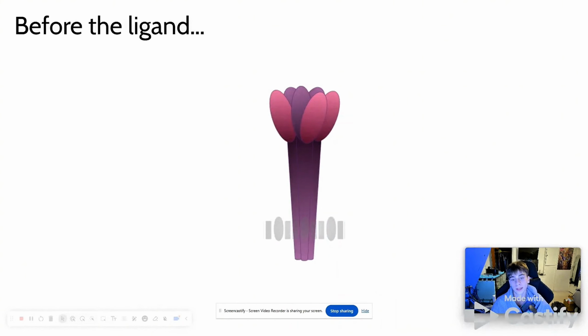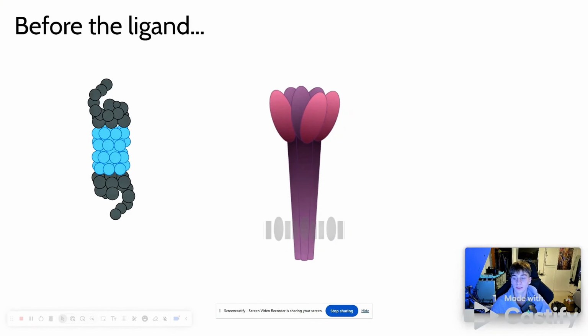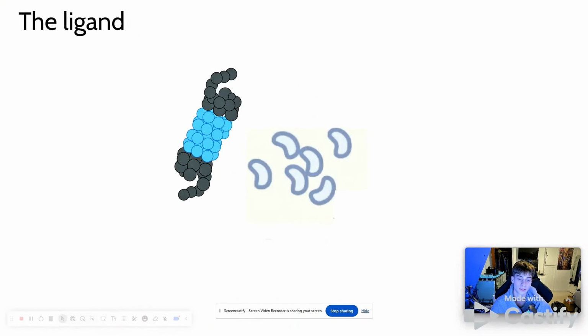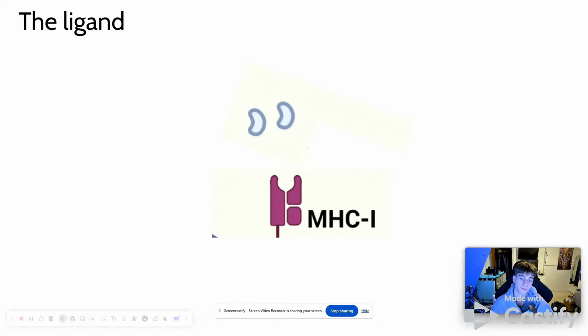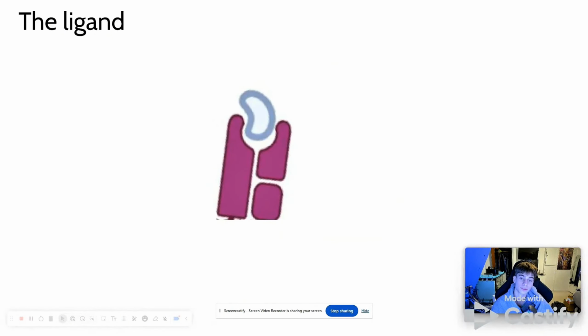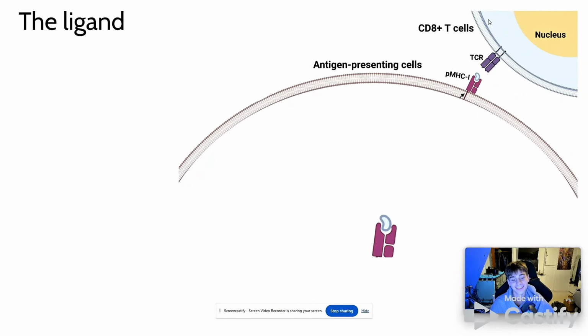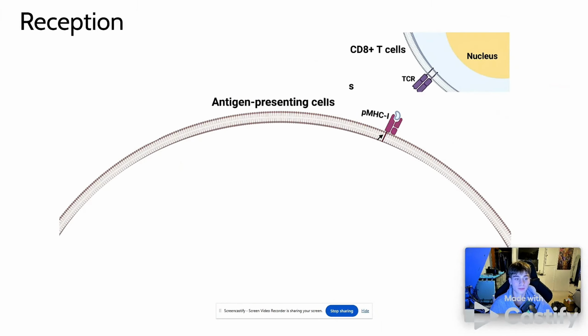What will happen is sometimes when these spike proteins are being replicated, instead of going into a virus, they will be broken down by something called proteases, which we can see here. These proteases will break them down into individual peptides, and these peptides will be attracted to the MHC1 complex. When they bind, they create an MHC1-P complex, or an MHC1 peptide complex. This is when they will start to be called epitopes, as they will move to the cell membrane and attract the TCR on CD8 plus T cells.